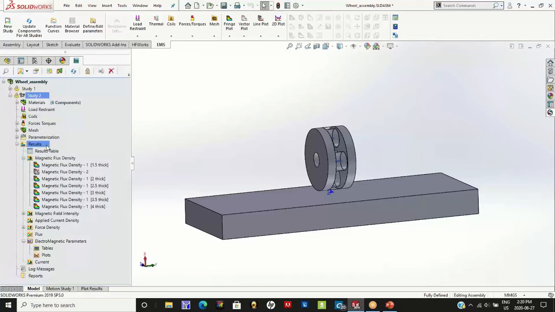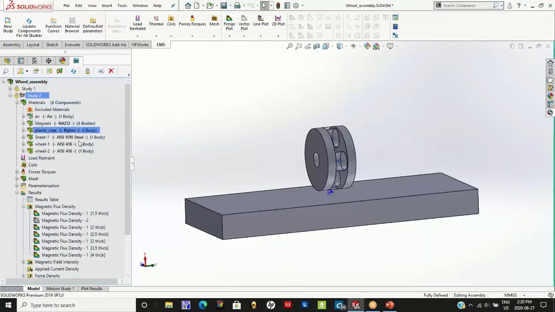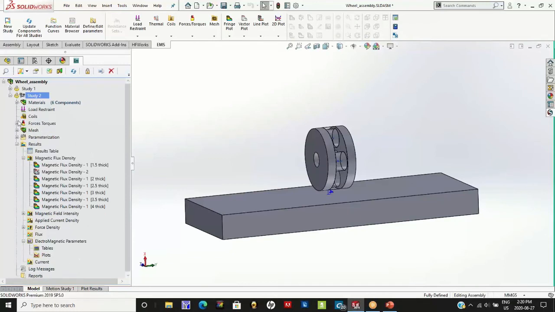Everything is the same as per the previous example. We have the same materials for the magnets. We have the same steel end covers, 416. We also have the steel 1010 as the steel plate material, so that comes from before.